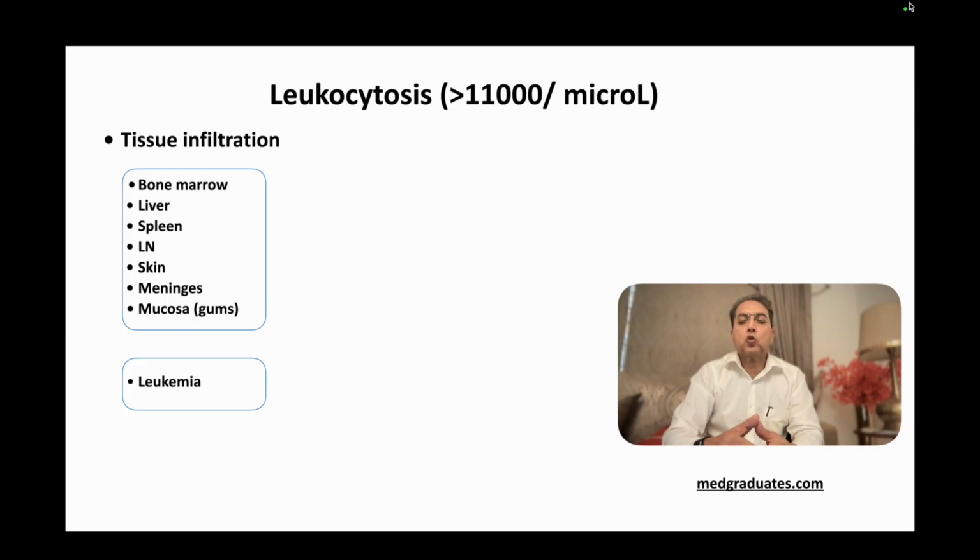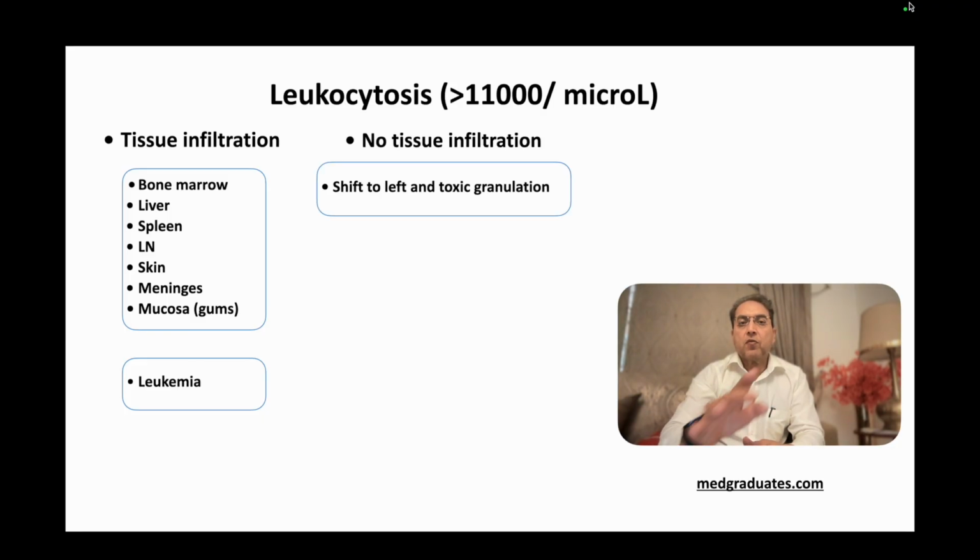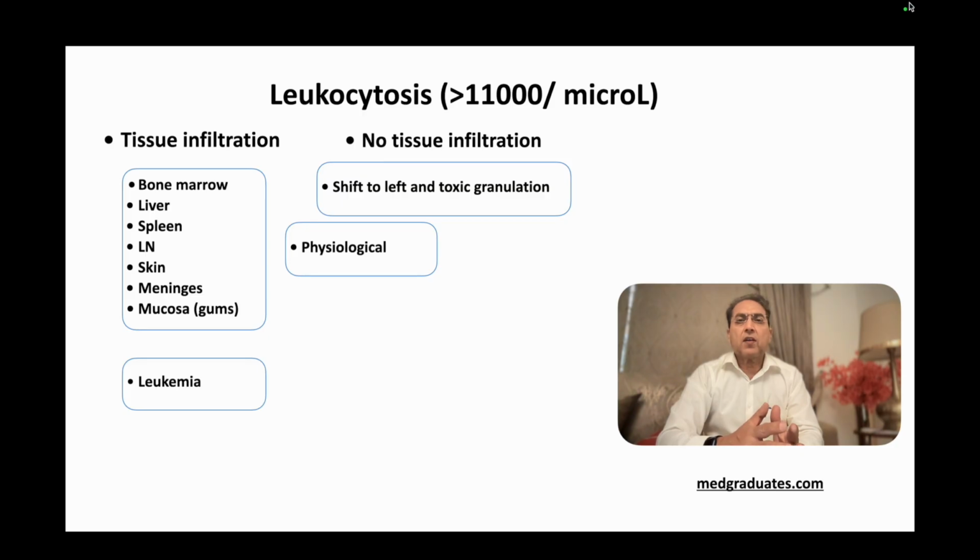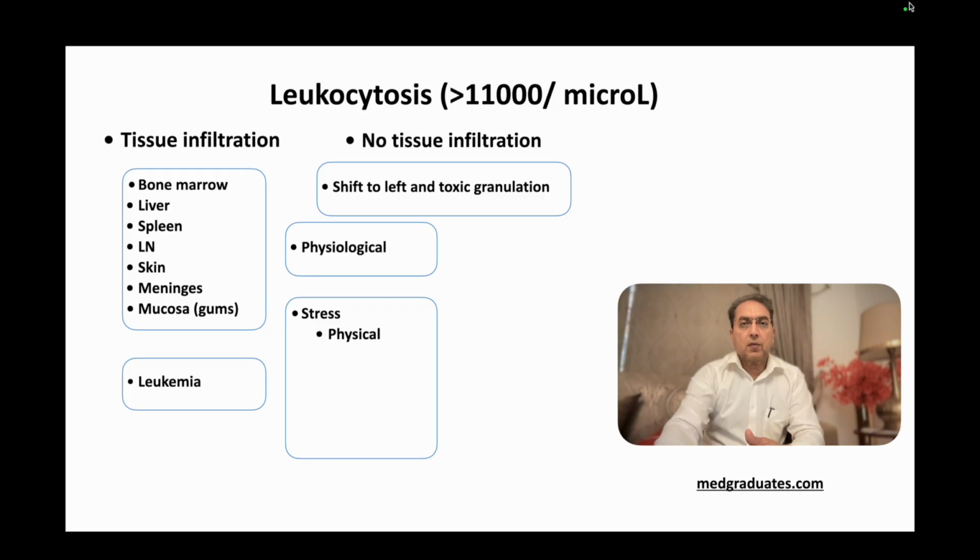And then if there is no tissue infiltration, we see the peripheral film. If there is leftward shift or there is toxic granulation present or not. If this toxic granulation is not present, this is most likely a physiological leukocytosis which does not have clinical implications or clinical effects. This can be seen, for example, in stress. Stress can be both physical stress or psychological stress.